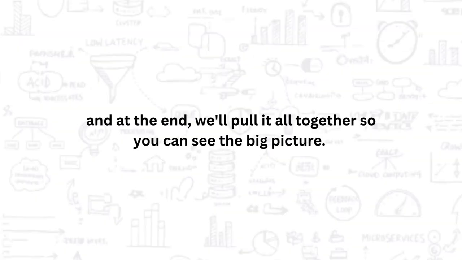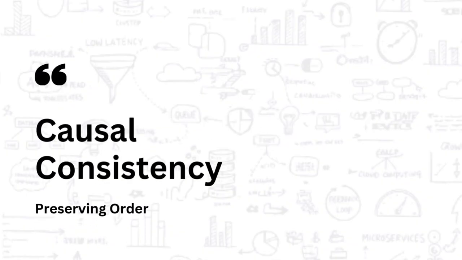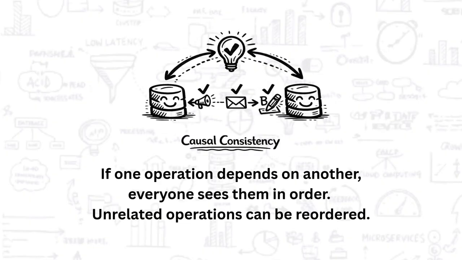First up, causal consistency. This one is all about keeping things in an order that makes sense, a logical, intuitive sequence of events. And this is absolutely critical for the user experience in a ton of applications. So what is it exactly? Well, causal consistency promises that if one operation happens because of another, if it causally depends on it, then every single person who sees those operations will see them in the right order, cause before effect. Simple. But here's the key. Any operations that are totally unrelated, the system doesn't care about their order. It's not about forcing this one strict global order on everything. It's just about preserving those vital cause and effect links.